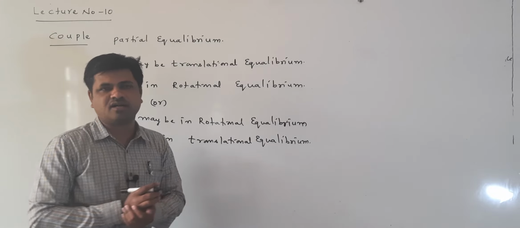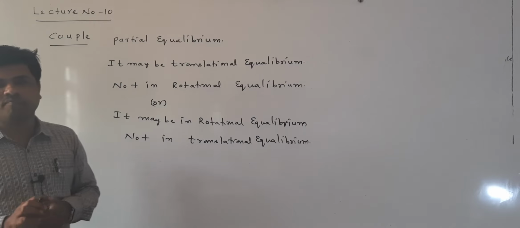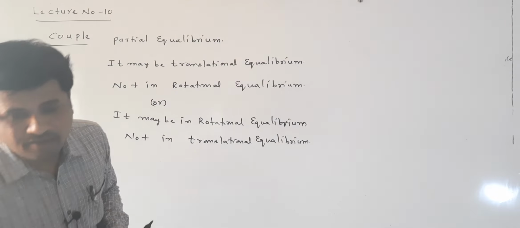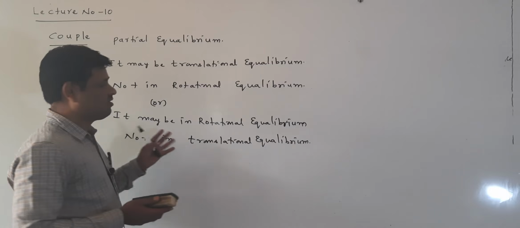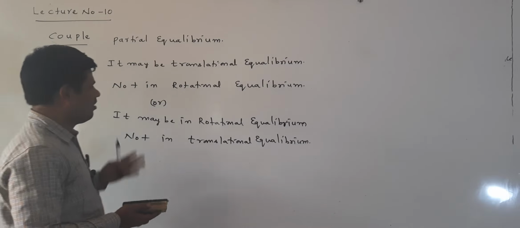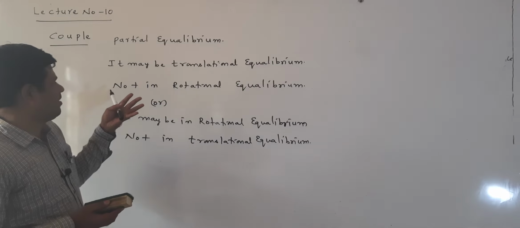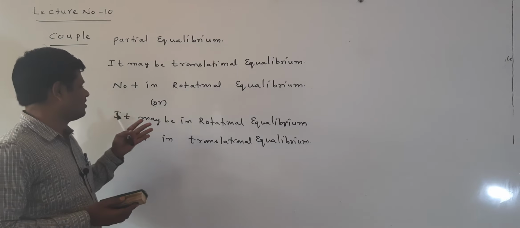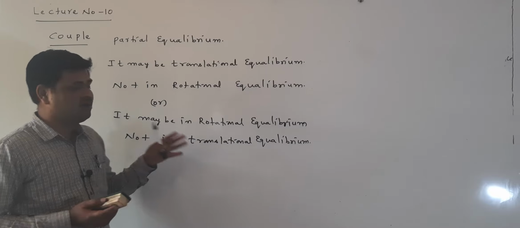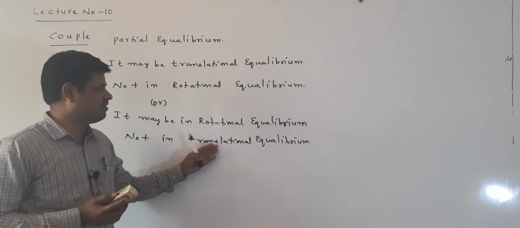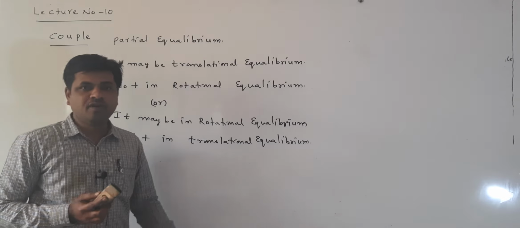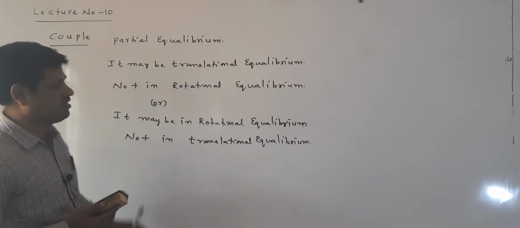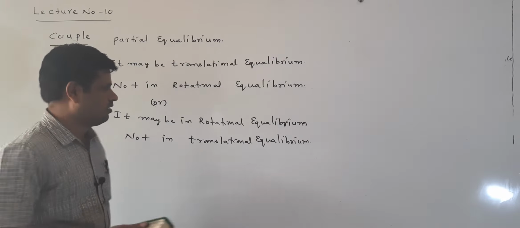We will understand this with one clear example, and using this example we can define the word couple.